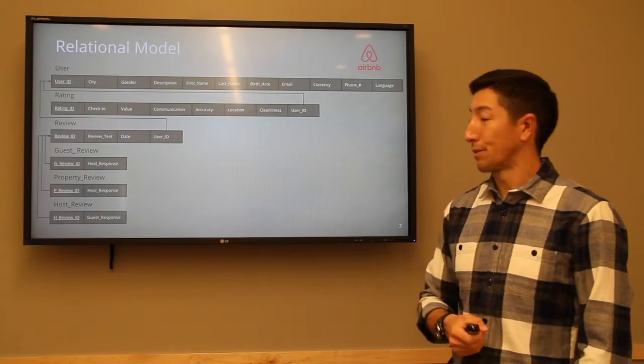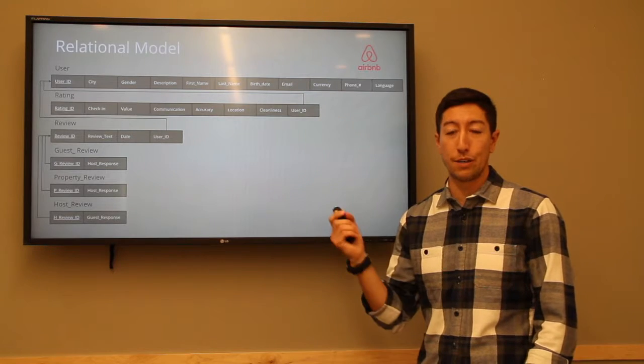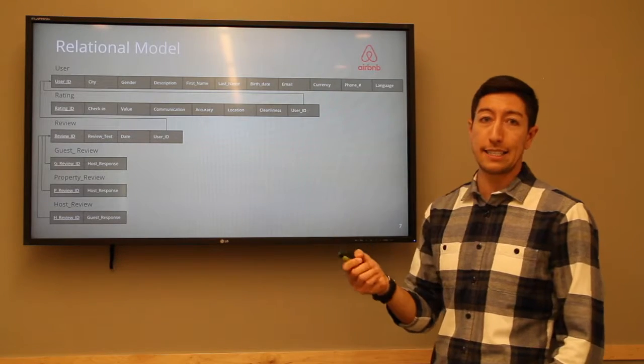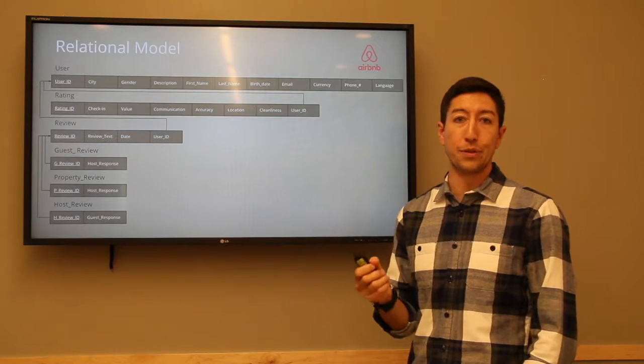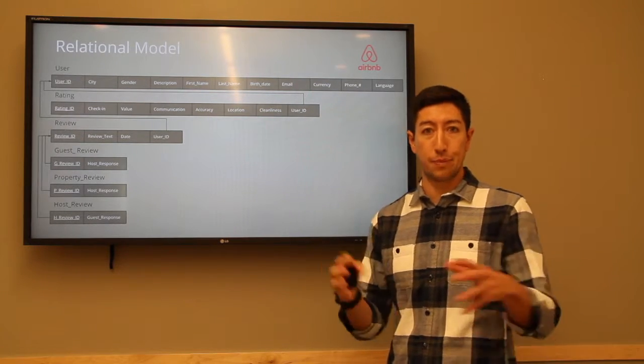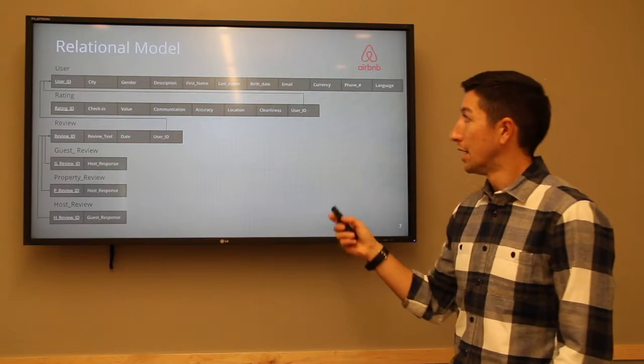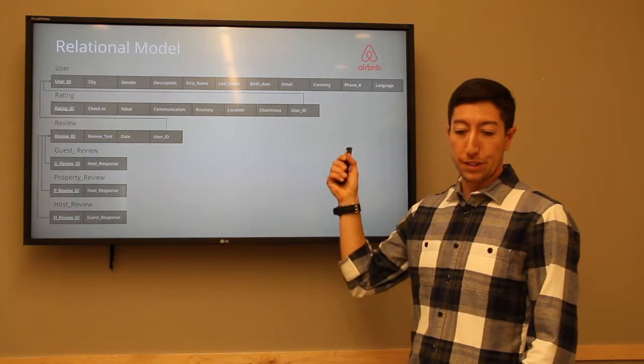Here we'll take a look at the relational model and how all of those different entities and attributes are then connected through the actual tables once that's put into the database. For the relational model, we'll start from the top down.